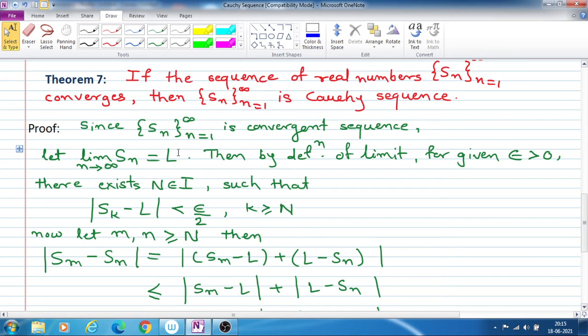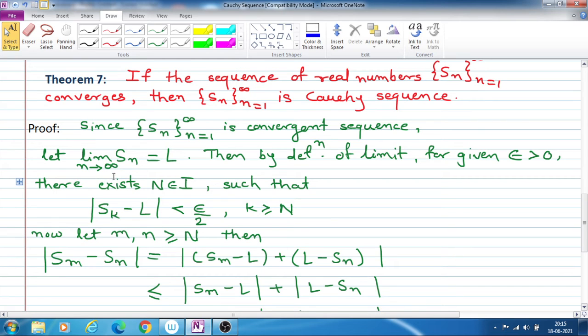Since this sequence is convergent, we are given that the sequence is convergent. Therefore, when a sequence is convergent, that means the sequence has a finite limit.